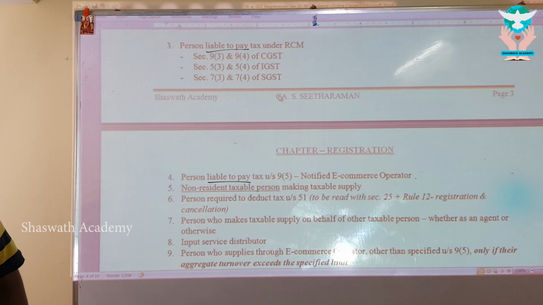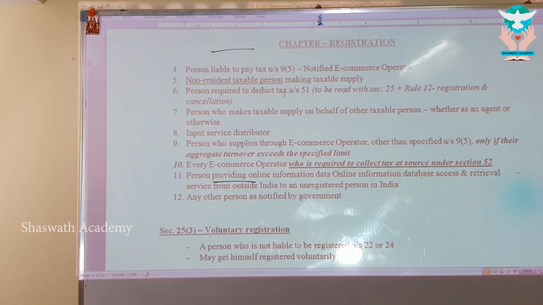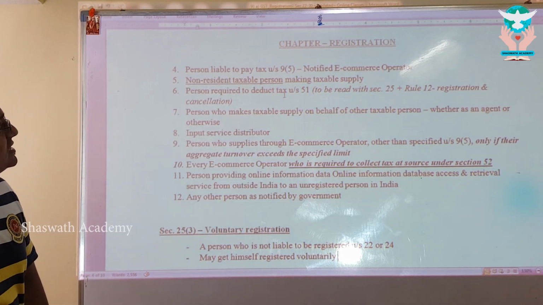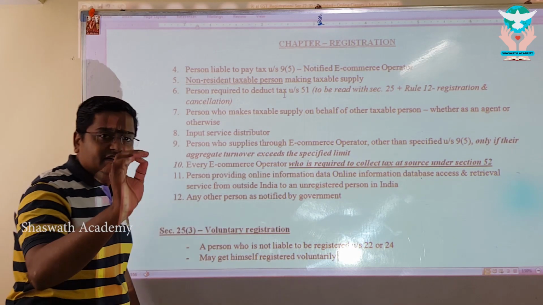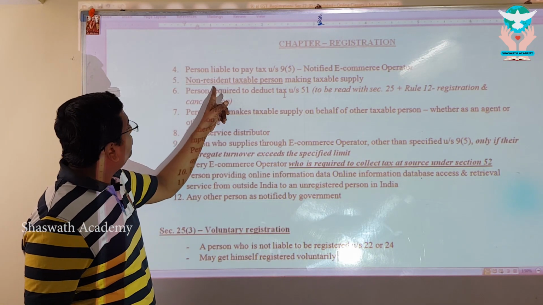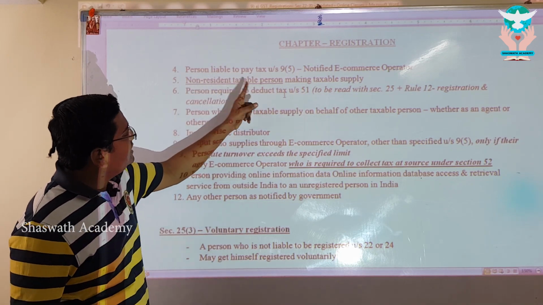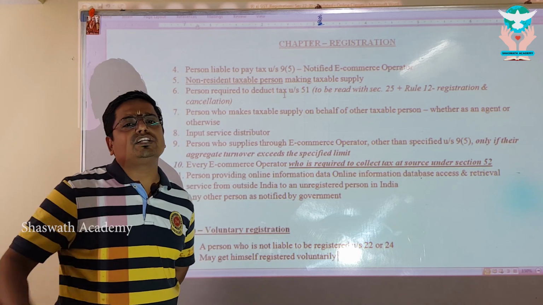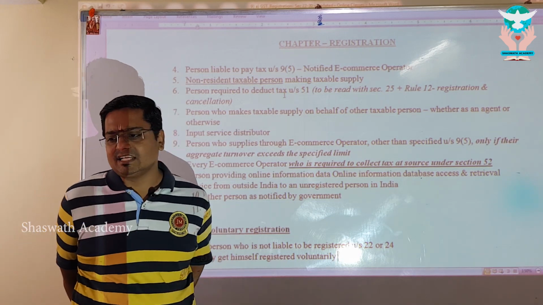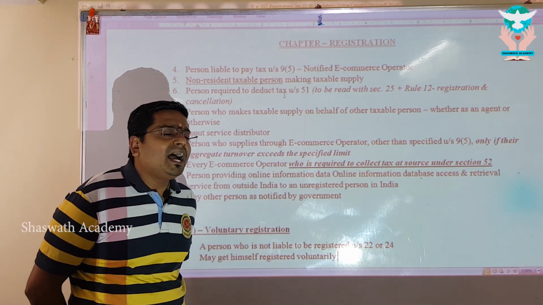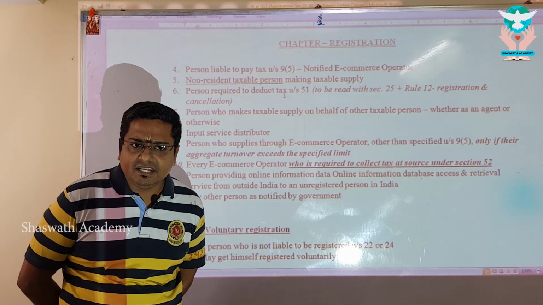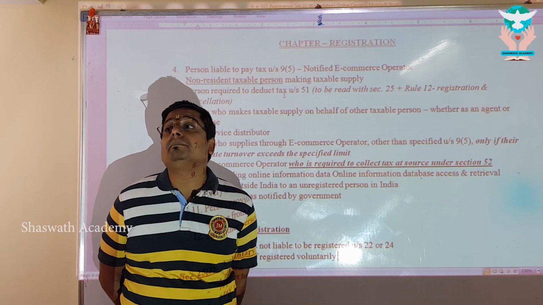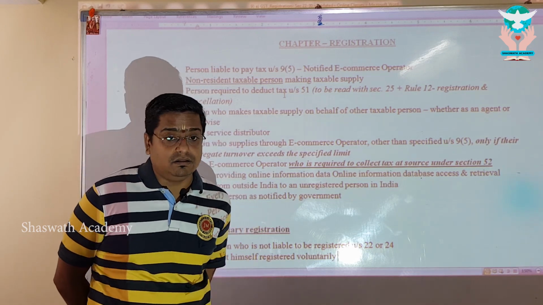Okay, now let's get into a deeper version. Point number 4 to point number 12, we will try to knock down at one place. Point number 4, we have just now completed, which is under 9.5. Now we are going to point number 5, non-resident taxable person. And before I proceed into non-resident taxable person, who is a casual taxable person and who is a non-resident taxable person? I have explained very clearly when I was teaching you the person. Now one more time I teach, because I promised then I will repeat this learning, right?